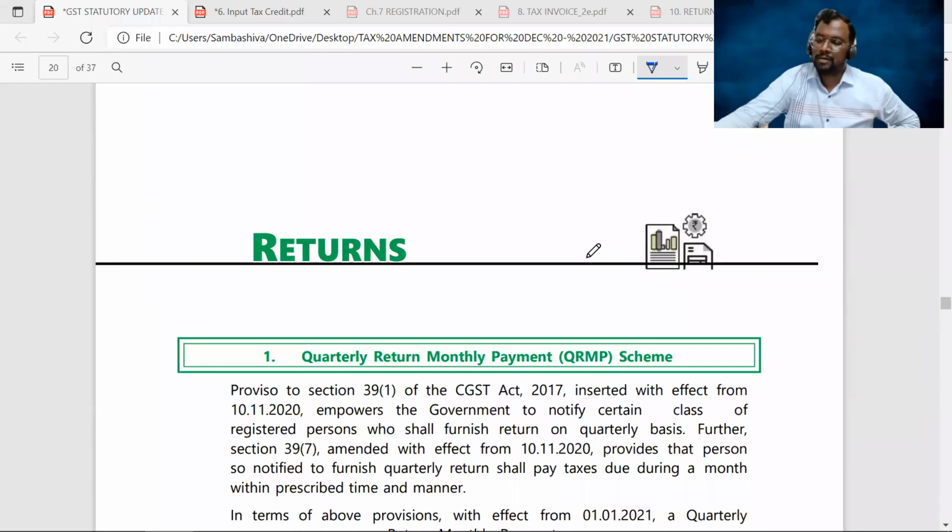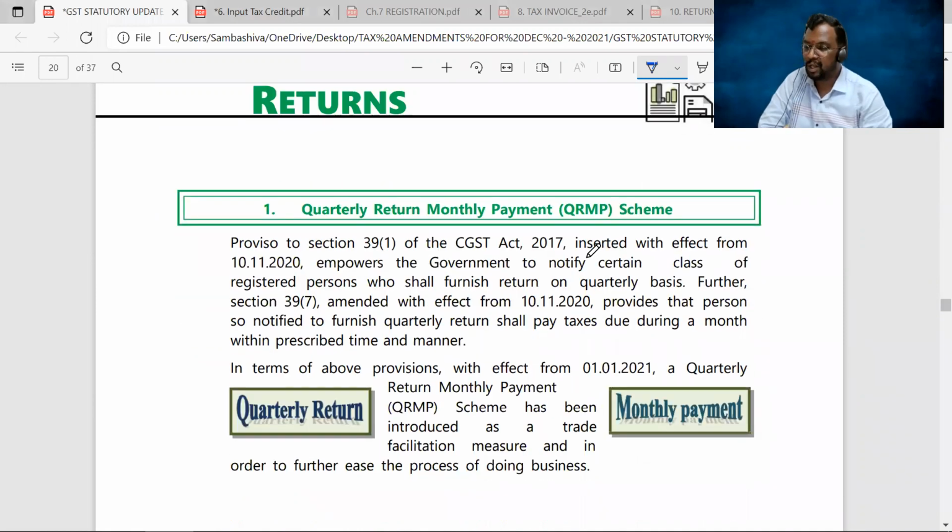Completed, sir. So now we have the amendments from the last chapter, returns. In this chapter, we have a few amendments, which are very important and at the same time very lengthy, especially the first amendment, QRMP, quarterly return monthly payment scheme. This amendment itself will take at least 45 minutes to 1 hour to explain. So I would like to take that in the second session of this amendments class.